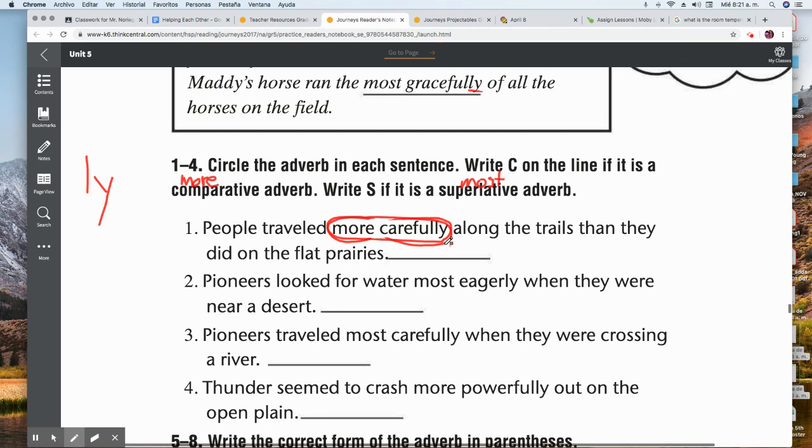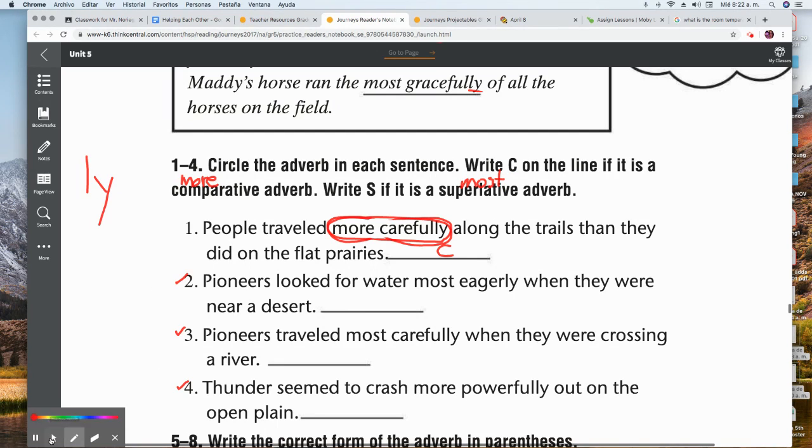So I'm going to write the letter C for comparative underlined. Okay, so that's what you need to do with number 2. You need to do the same with number 3 and number 4. Okay, circle the adverb in each sentence. So you are circling 2 words, and then you're telling with a C if it's a comparative adverb, or with an S a superlative adverb.